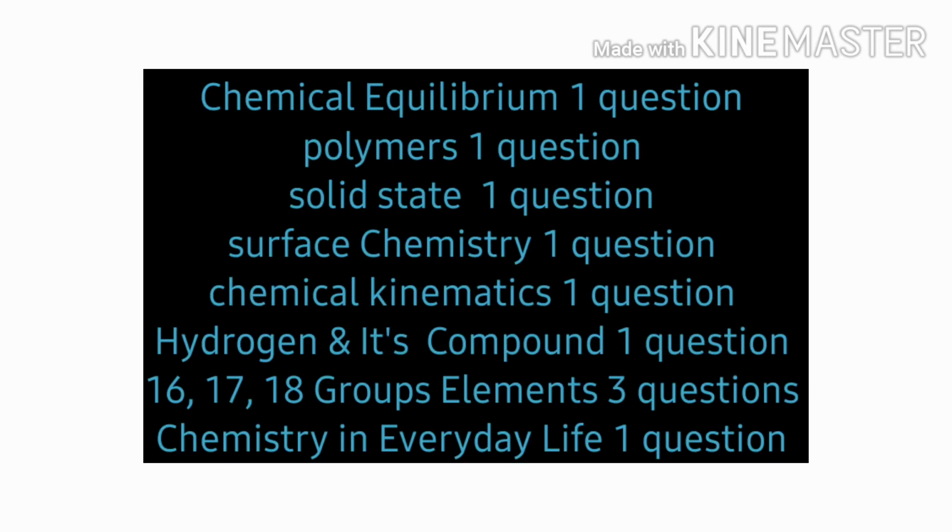Try to take screenshots of these chapters. It will be helpful to you when you are going to study. Then start with chemical equilibrium and polymers, solid state and surface chemistry and chemical kinetics and hydrogen and its compounds and 16th group elements and 17th group elements and 18th group elements and chemistry in everyday life. All these chapters cover one question from each of them. So don't ignore these. These are the easiest and scoreable chapters. So by solving these chapters, you can easily get 16 plus marks in MSET.